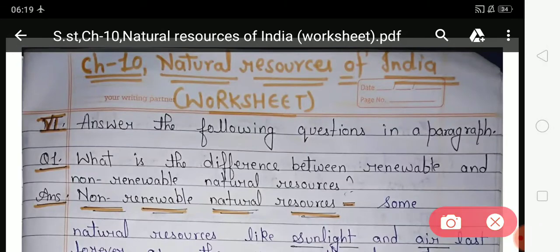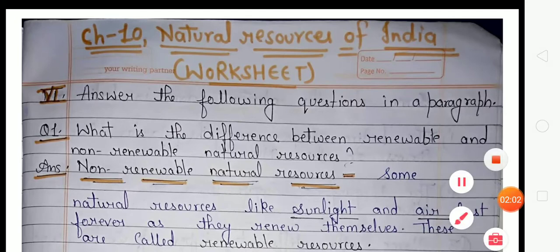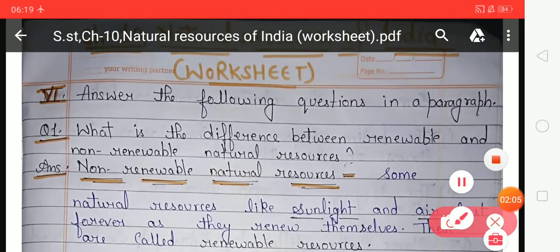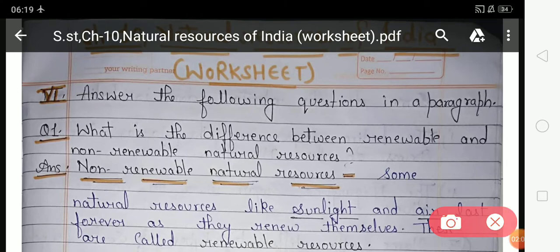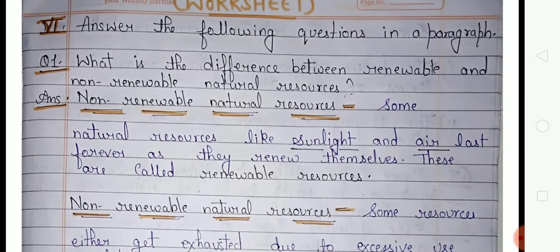The question number 1 is, what is the difference between renewable and non-renewable natural resources? So students, in this question you have to write about renewable natural resources and non-renewable natural resources, and you have to write about the difference between these two. Look at the answer. Some natural resources like sunlight and air last forever as they renew themselves. These are called renewable natural resources. For example, sunlight and air.